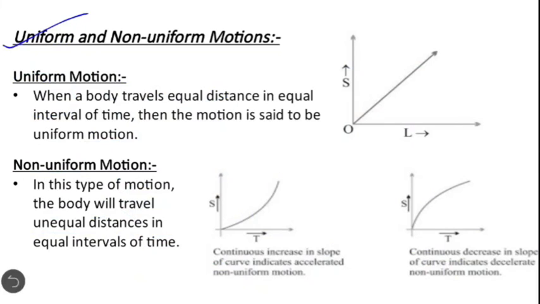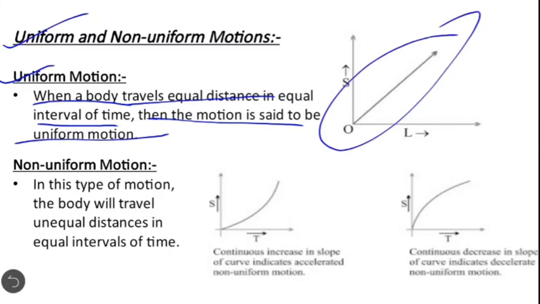Next topic, uniform and non-uniform motion. Uniform motion: when a body travels equal distance in equal intervals of time, then the motion is said to be uniform motion. It means like a car moving on a straight blank road without curves, without any crowd. The car is covering equal distance in equal intervals of time. Then it is said that the car possesses uniform motion, and the graph of uniform motion will always be a straight line